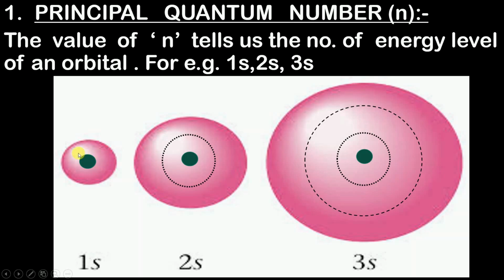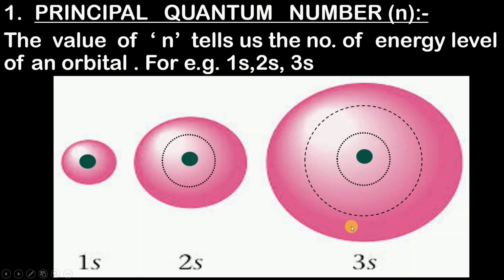Because there is a force of attraction, the electron will not be able to move freely. And since it is not able to move freely, the energy of the electron is less. Whereas in the third sphere, the electron which is revolving is far away from the nucleus.